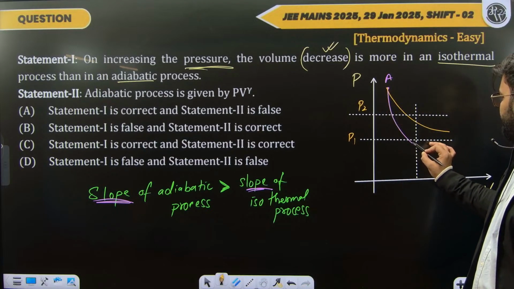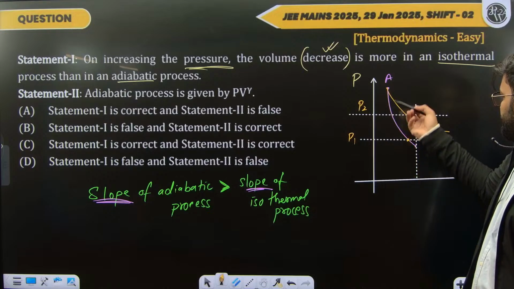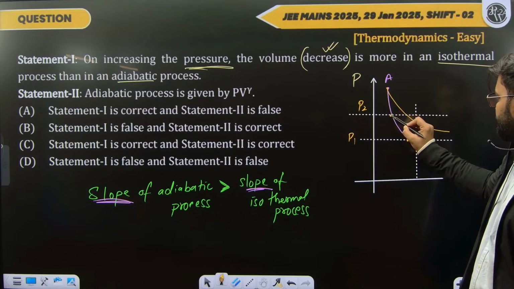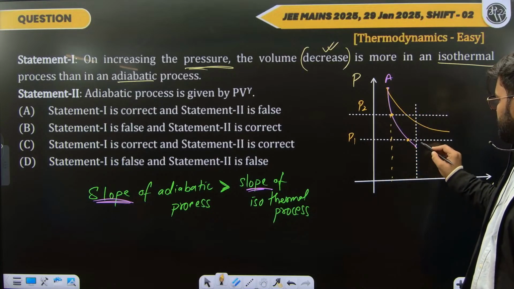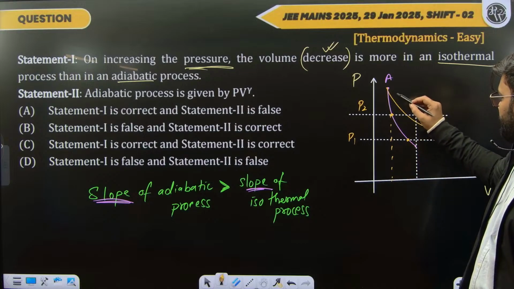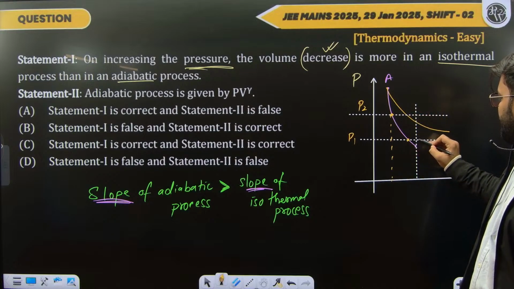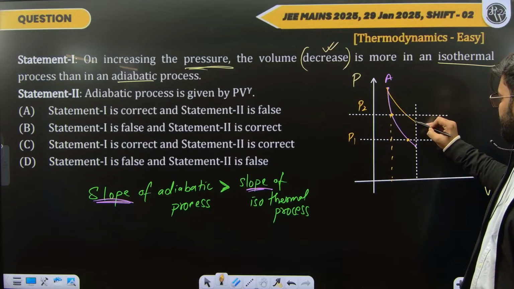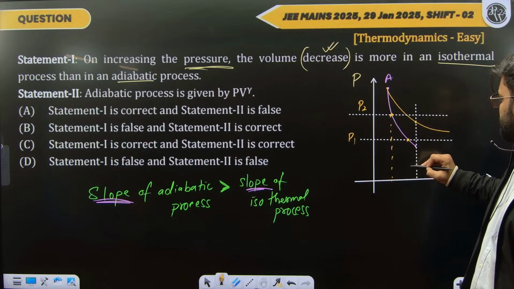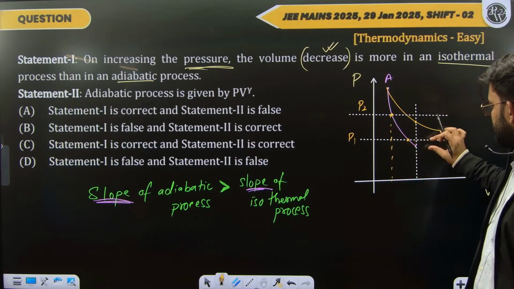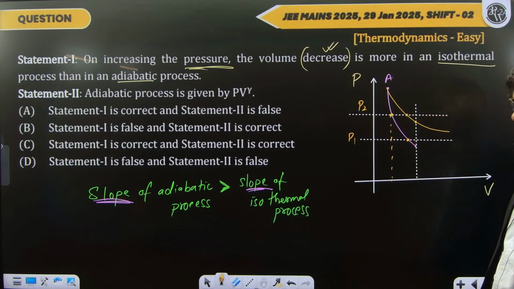From here, I get 2 points, and from here I'll get this point and over here.